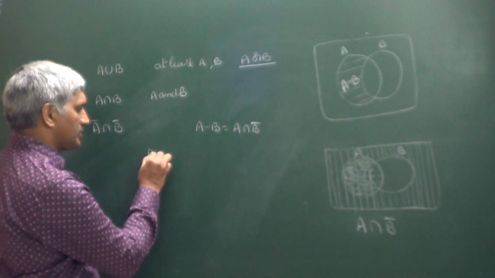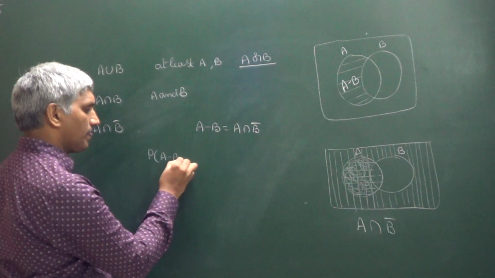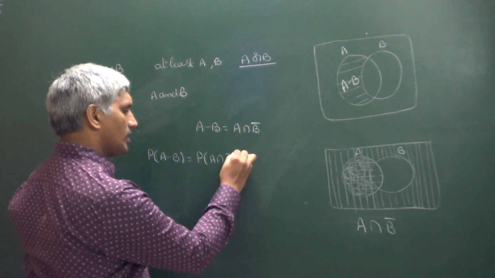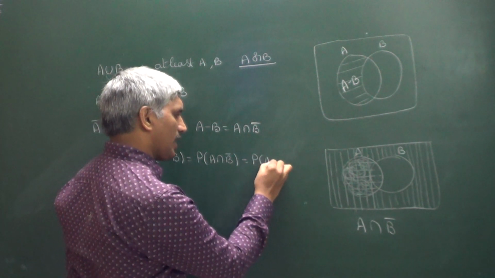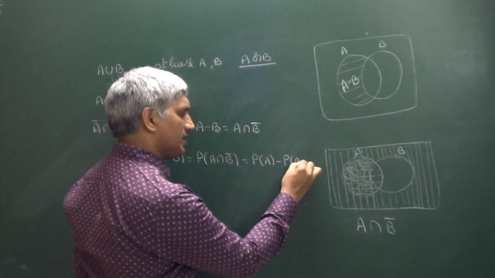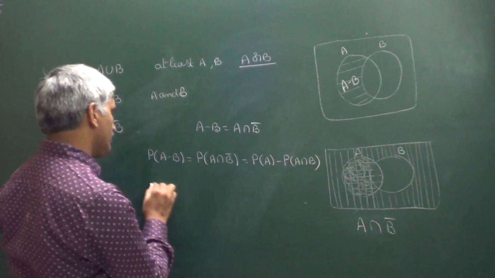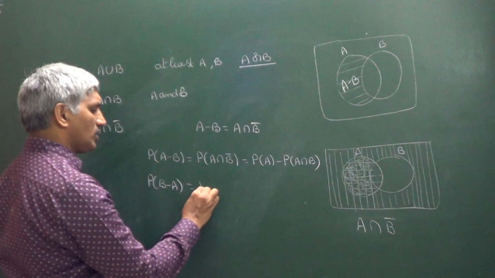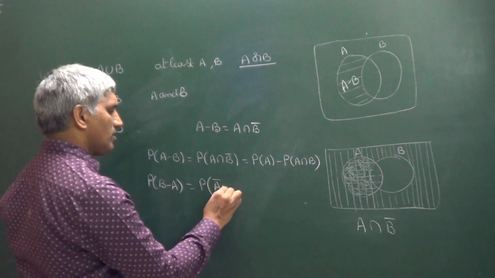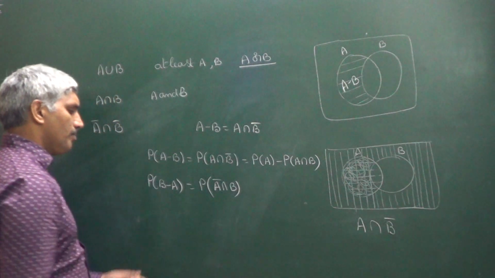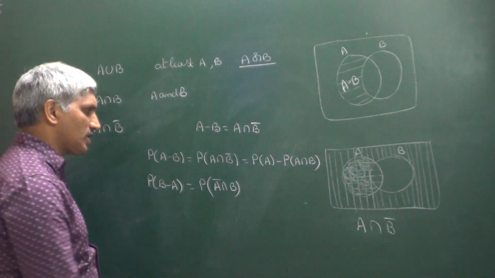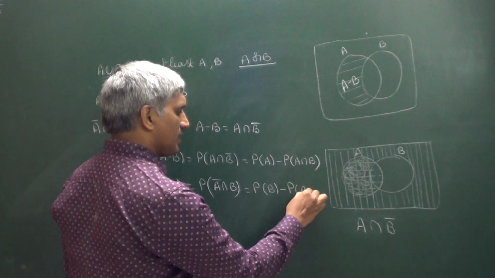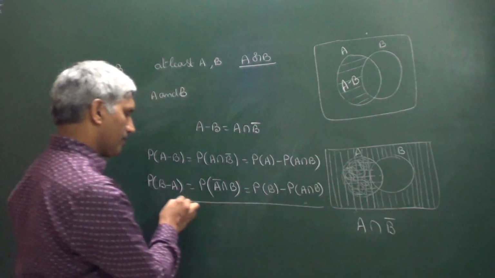That's why I can write P of A minus B is nothing but P of A intersection B bar. That is nothing but P of A minus P of A intersection B. At the same time, P of B minus A we can also write as P of A bar intersection B. That is nothing but P of B minus P of A intersection B. Right?